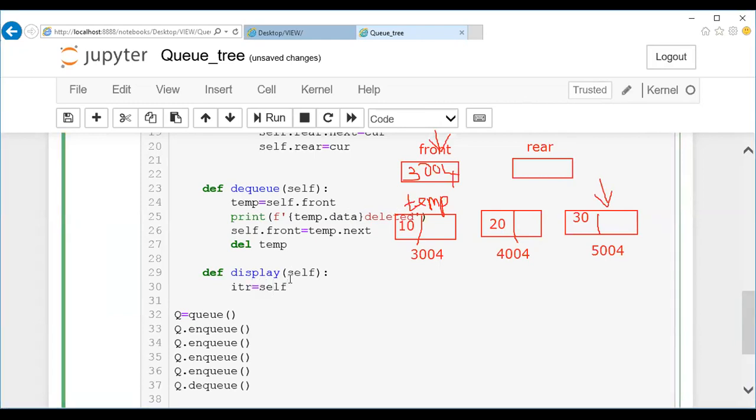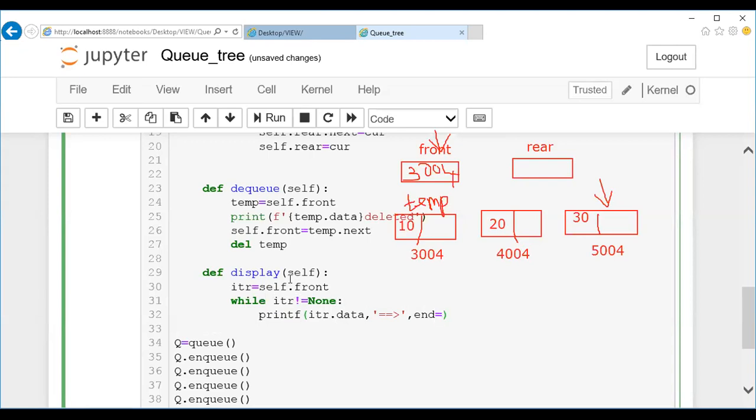Since I'm going to repeat the same code, I'll write directly here. The starting of your iterator starts with your friend, and I'm going to iterate this until it reaches None. So let me mention while itr not equals to None. Until it reaches None, I'm going to execute it, and here I'm supposed to print the data. Guys, since this code is already explained twice in the program, I'm not going to explain it again. That's the reason I'm writing directly.